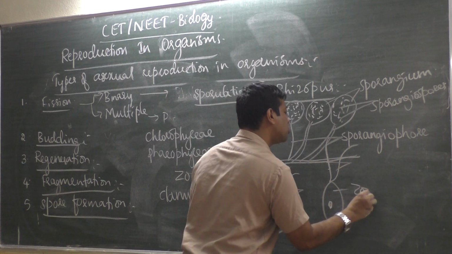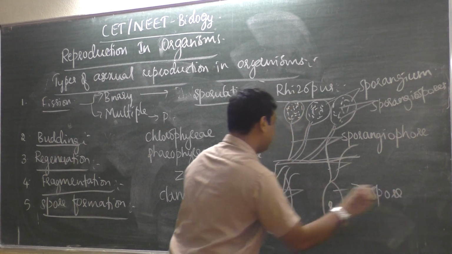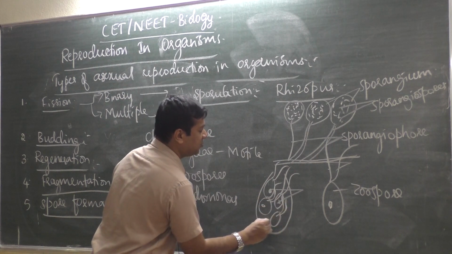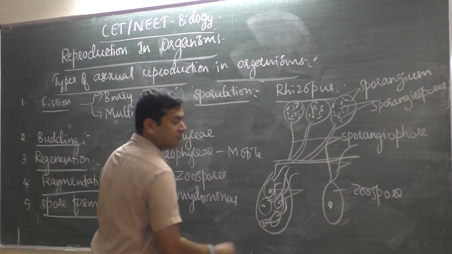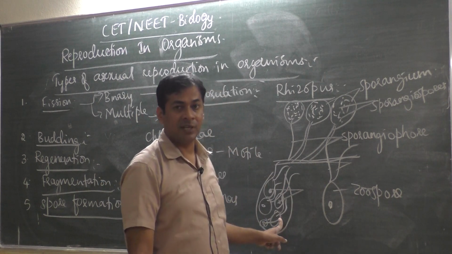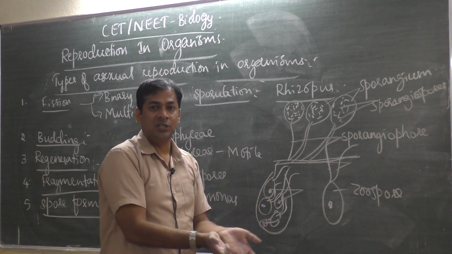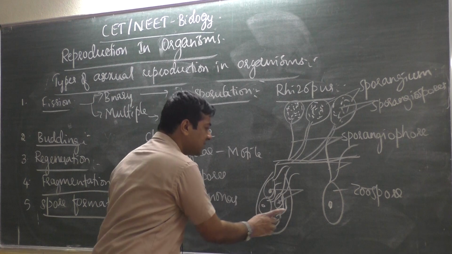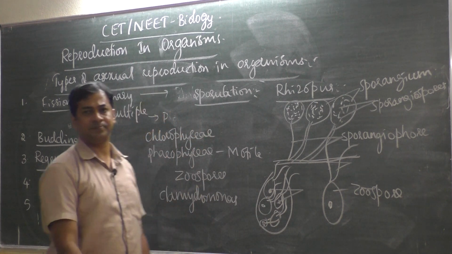So this is nothing but a zoospore. Then many zoospores will be there in a bag like structure. What should that be called? Zoosporangium. See, angium means bag. A bag containing zoospores becomes zoosporangium. Zoosporangium is a bag like structure which contains many zoospores.